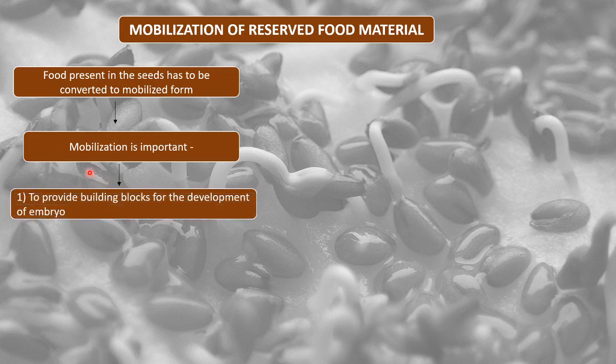Because we need mobilization of food materials to provide building blocks for development of the embryo. Now see what these food materials could be. It could be carbohydrate, proteins, lipid, or some inorganic material. Mostly these are the food materials. The mobilization of these materials is actually important to provide building blocks for the development of the embryo.